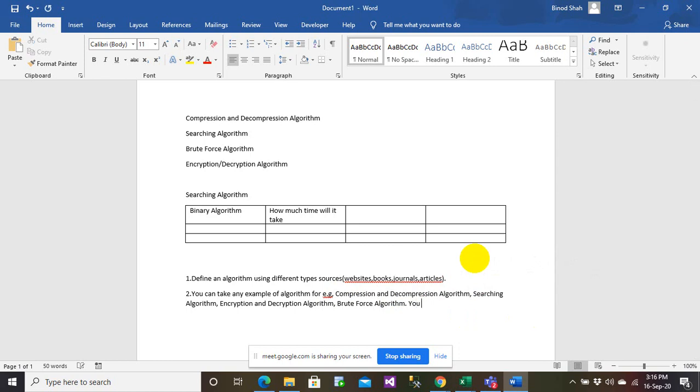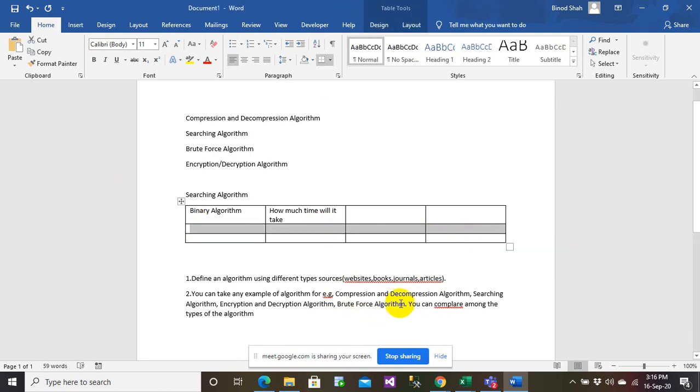So you can compare among the types of the algorithm. For example, you may be having different types of compression and decompression algorithm. So you can explain it here. You could be having different types of brute force algorithm. You could explain it here. So it depends what algorithm you are choosing, and then you can explain it in a form of a table. That's it.